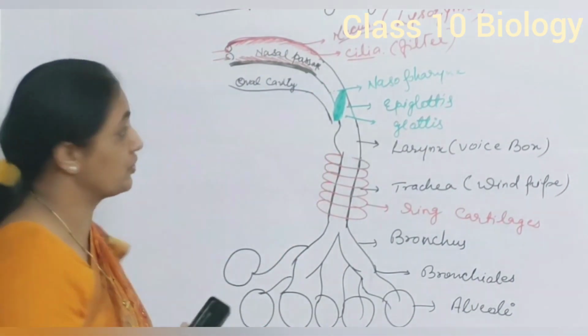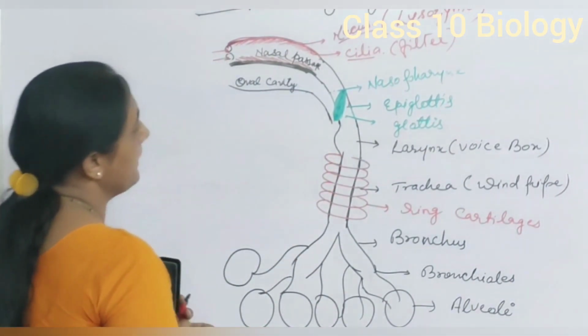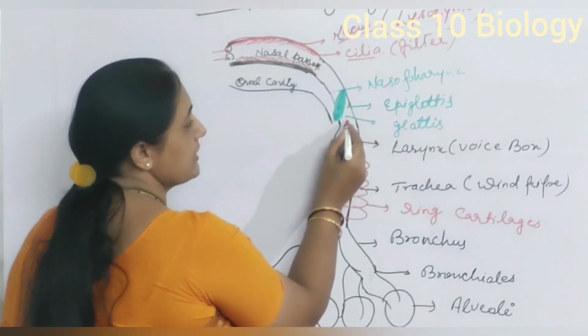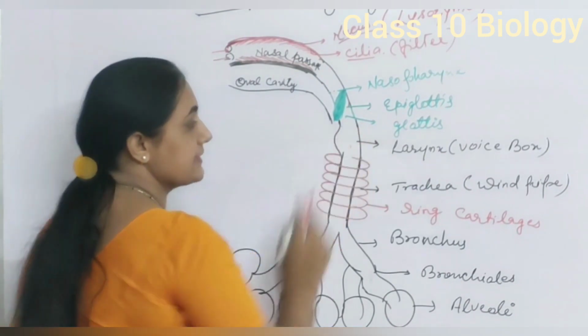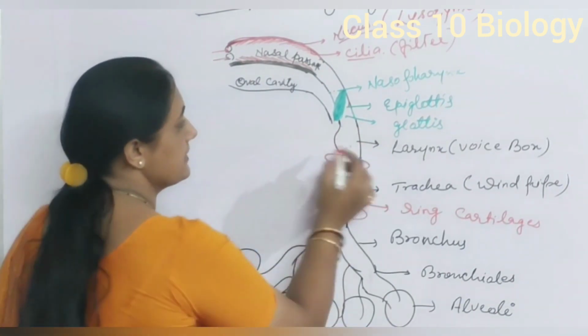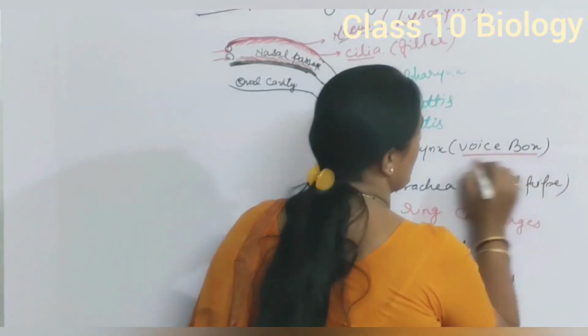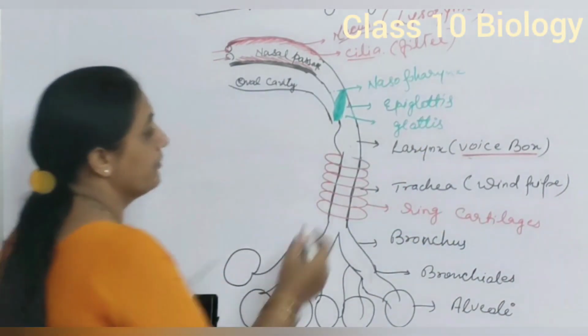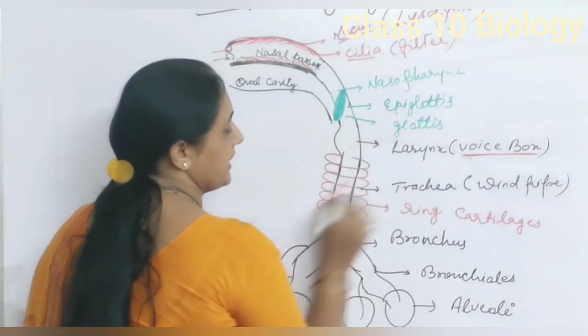From here, air goes through nasopharynx, and from glottis it enters in larynx. Larynx is also called voice box. This larynx controls the voice. Further, larynx opens in trachea.